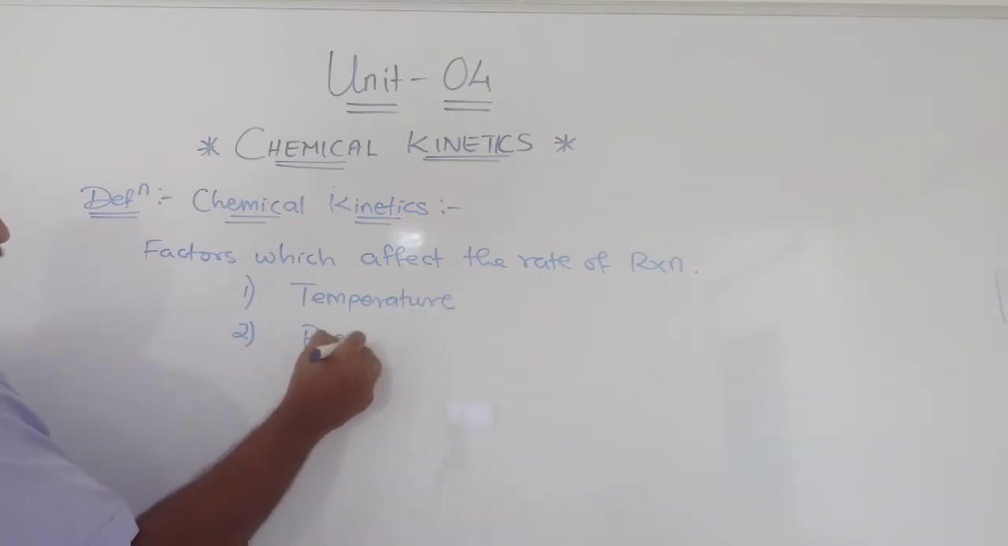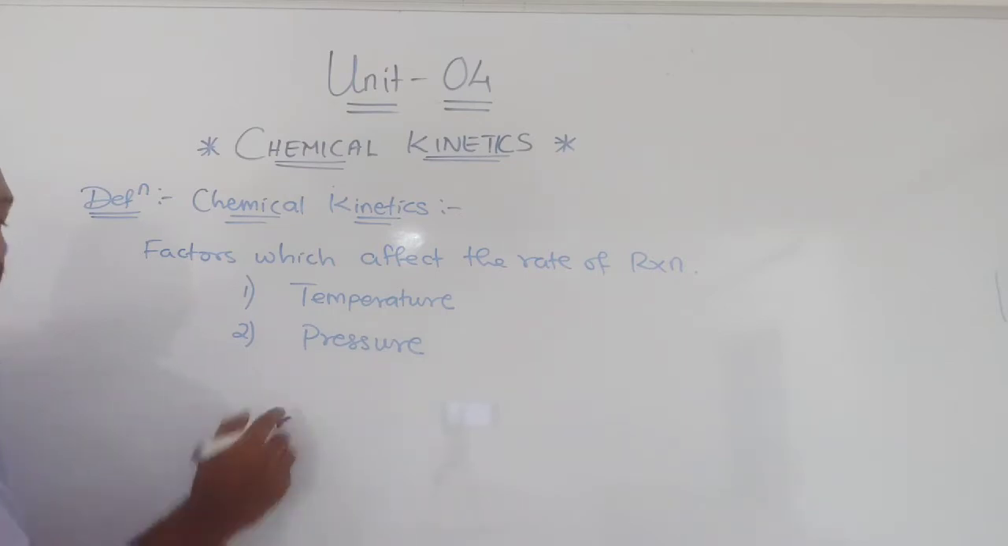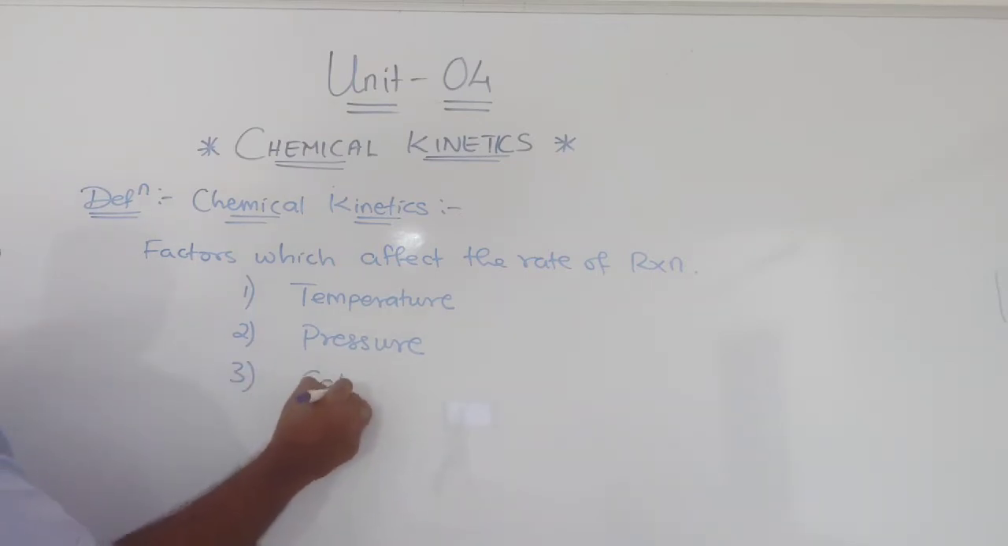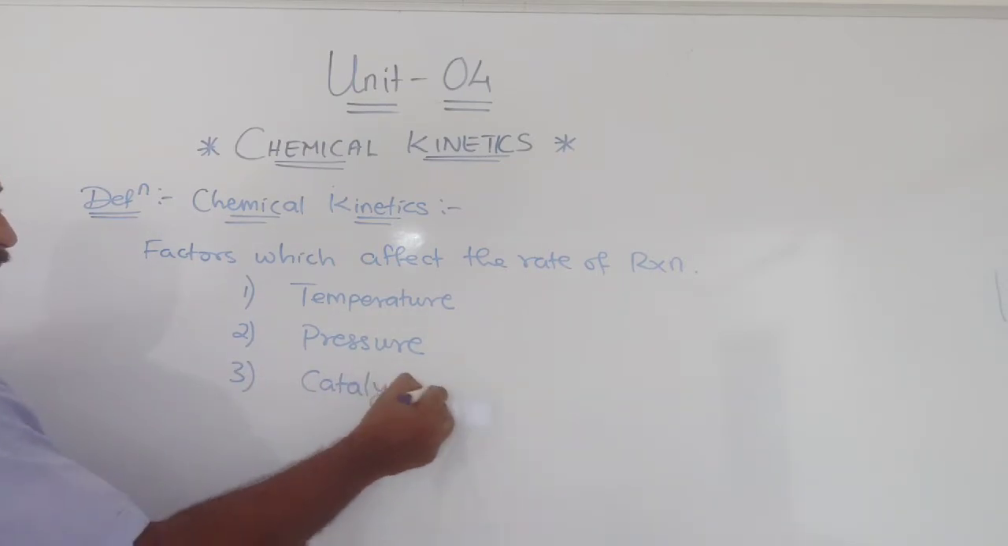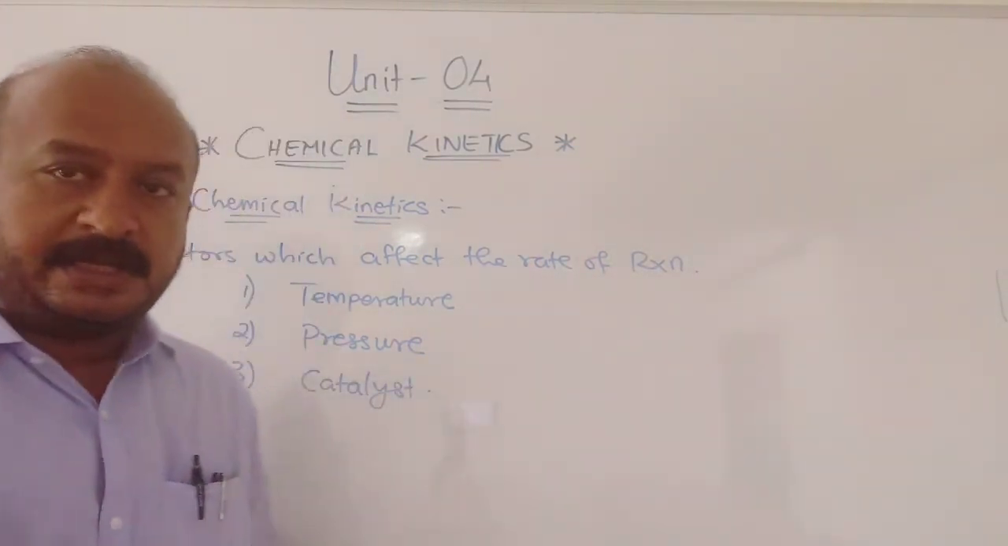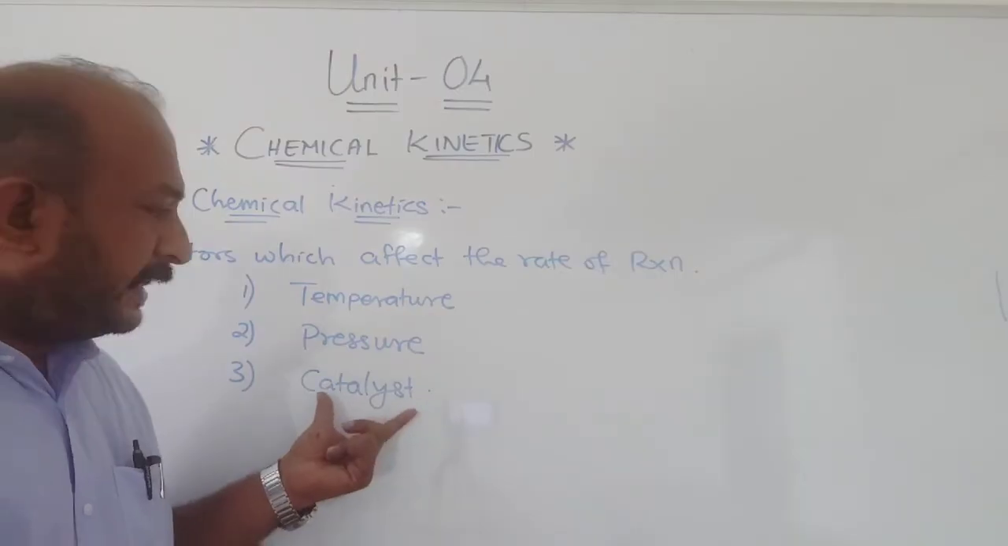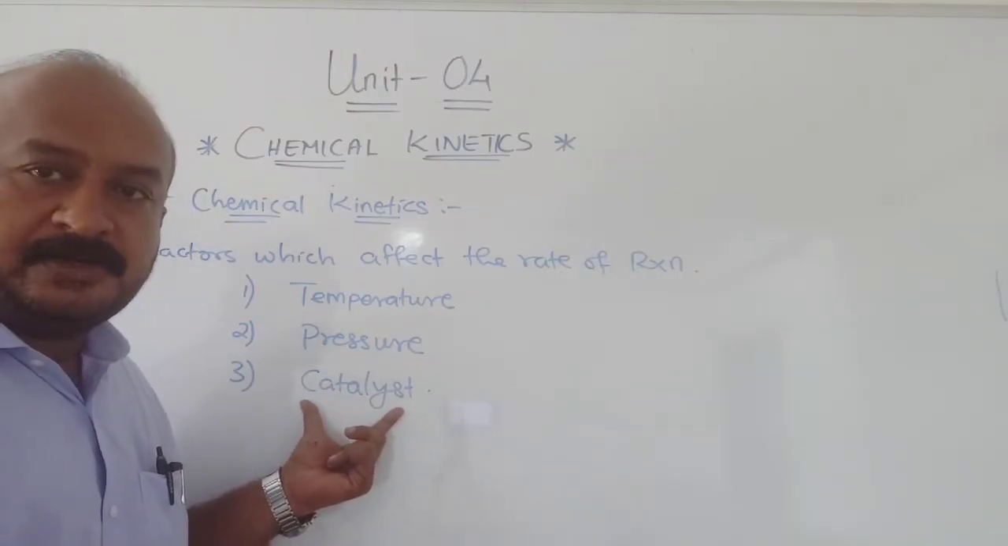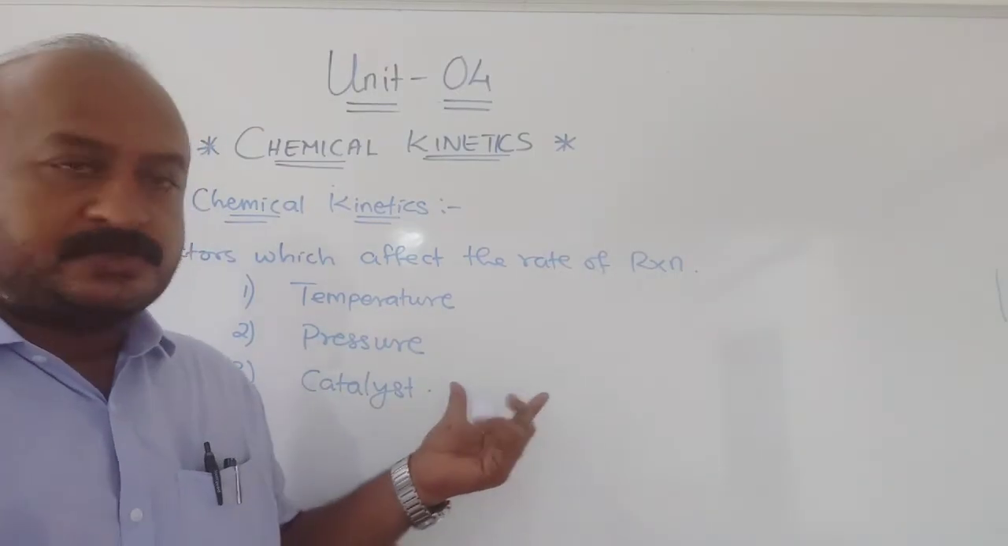Second, we call it pressure. And third is catalyst. We have studied that a catalyst increases the rate of reaction without taking part in it, without involving itself. So catalyst is used for increasing the rate of reaction, which we have studied in the lower classes.